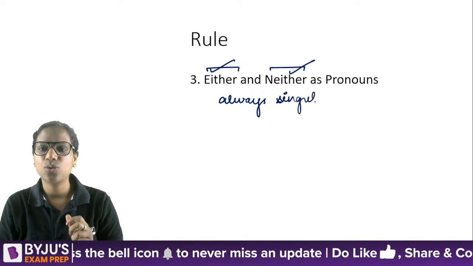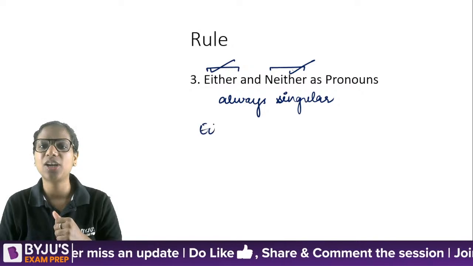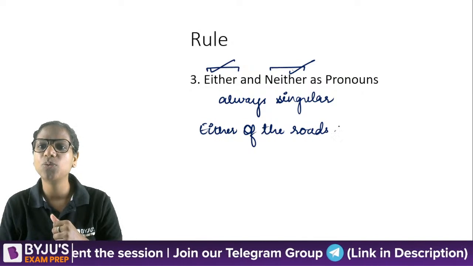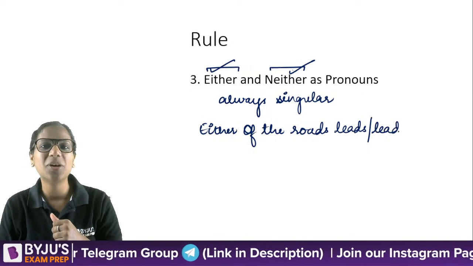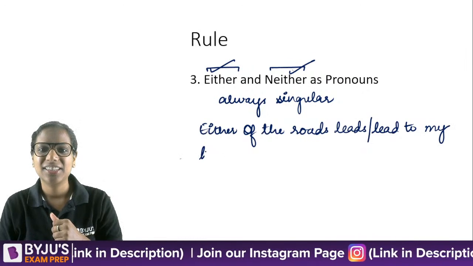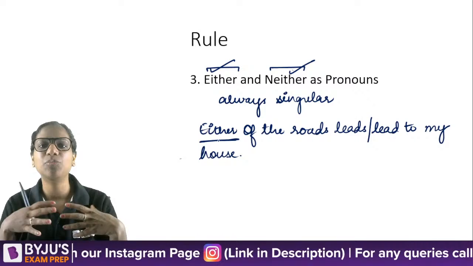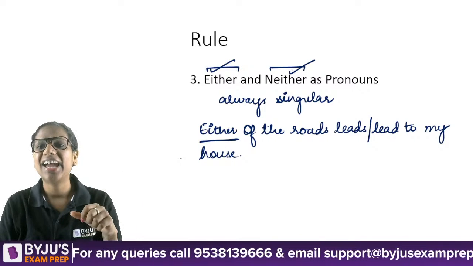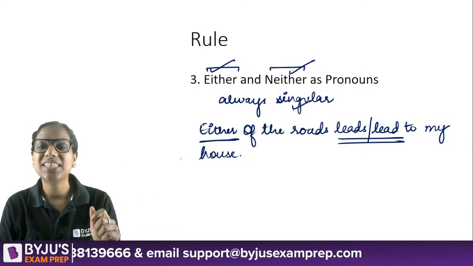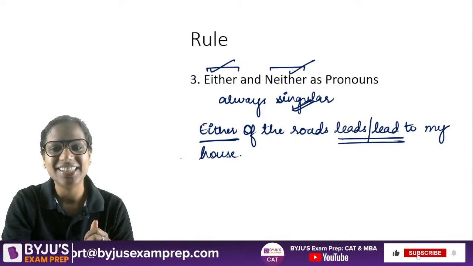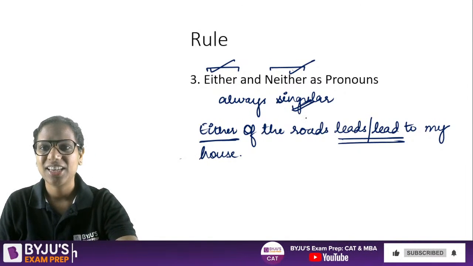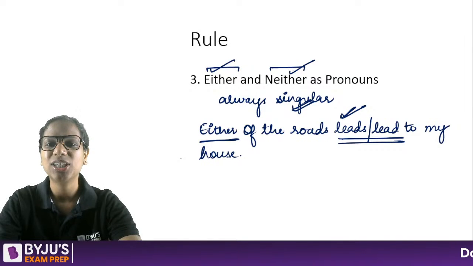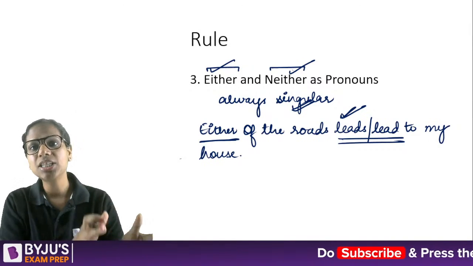Okay. So if you remember, those of you who attended my previous sessions, I often give this example. Either of the roads, what will it be? Leads to my house or lead to my house? So when I say either, I basically mean koi si bhi road. Okay, so I'm referring to them one by one, and that is why the verb needs to be singular. It needs to be leads. All right? Absolutely correct. Okay, yes, Vicky, absolutely. Okay, so leads.